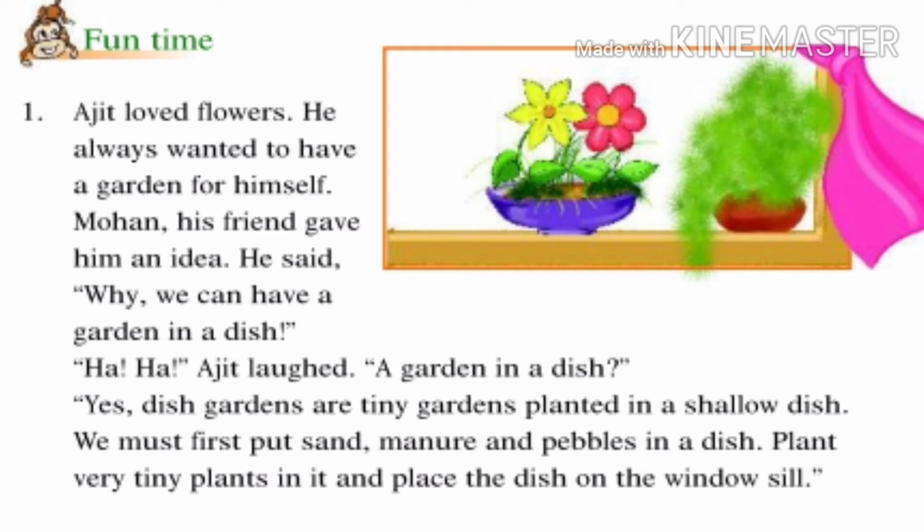So let's start. Ajit loved flowers. He always wanted to have a garden for himself. Mohan, his friend, gave him an idea. He said, "Why can't we have a garden in a dish?" Ha ha ha, Ajit laughed. A garden in a dish?